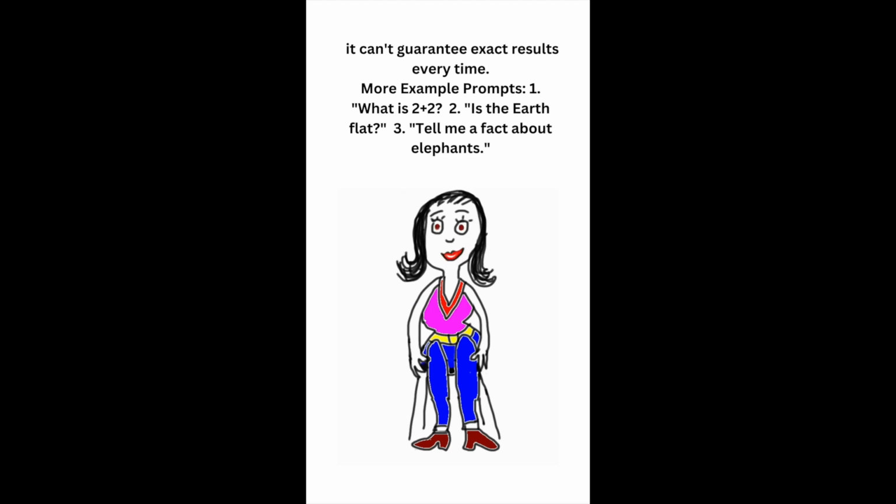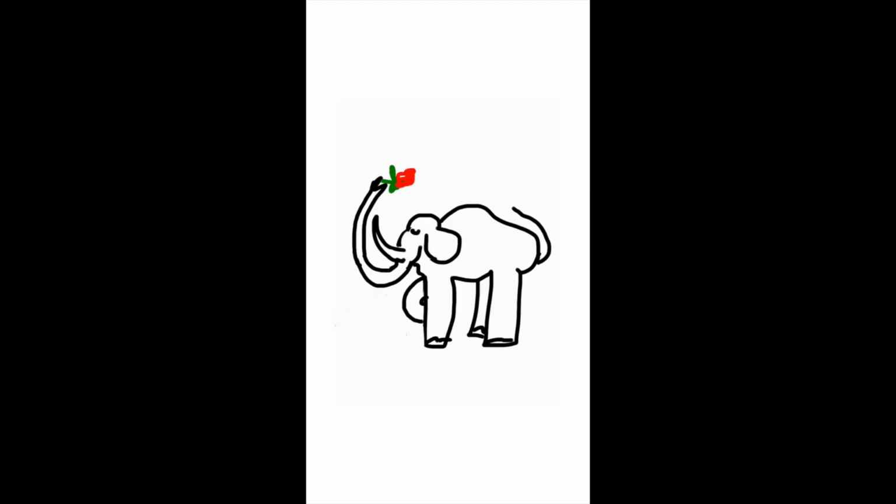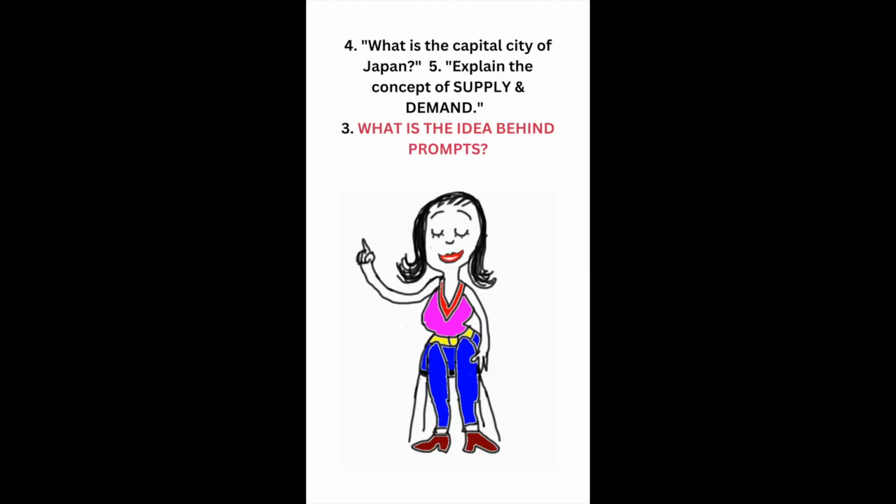More example prompts. 1. What is 2 plus 2? 2. Is the Earth flat? 3. Tell me a fact about elephants. 4. What is the capital city of Japan? 5. Explain the concept of supply and demand.